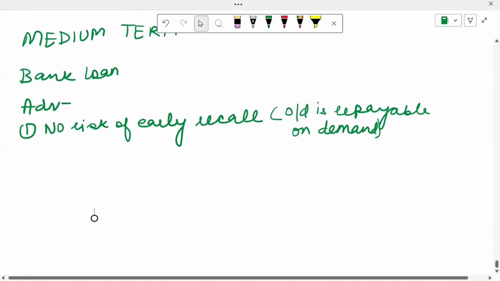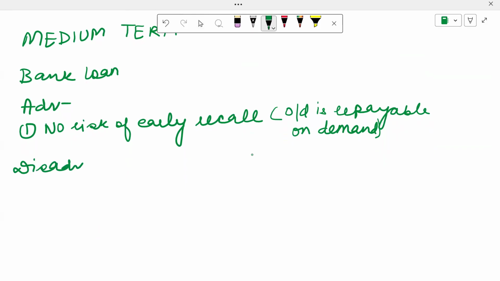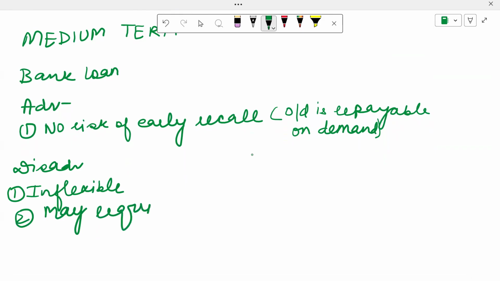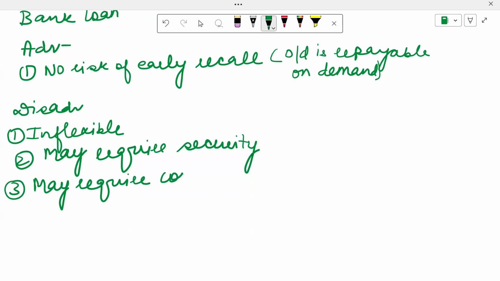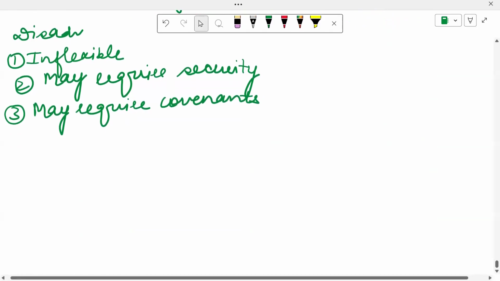And then moving to a few disadvantages. Number one, it is inflexible. If I want to increase the maturity, there may be a difficulty. Another disadvantage is that it may require security, meaning I have to put in some assets as collateral. And the third disadvantage is that it may require covenants, which means that the bank may put restrictions on me, that I cannot do this, I cannot do that. So that is another disadvantage.